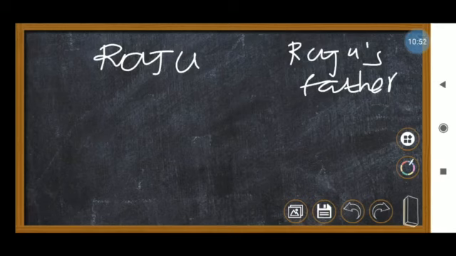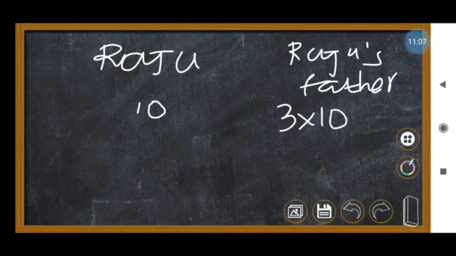So first I will take Raju's age as 10 years old, for example. Then 3 times Raju's age means 3 into 10, and then plus 2 years, because they gave that the father's age is 2 years more. So 2 years more means you have to put plus 2.